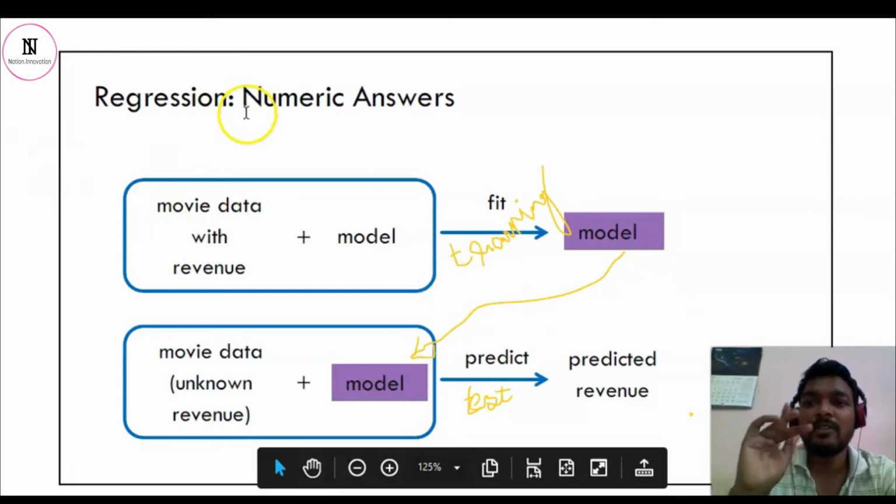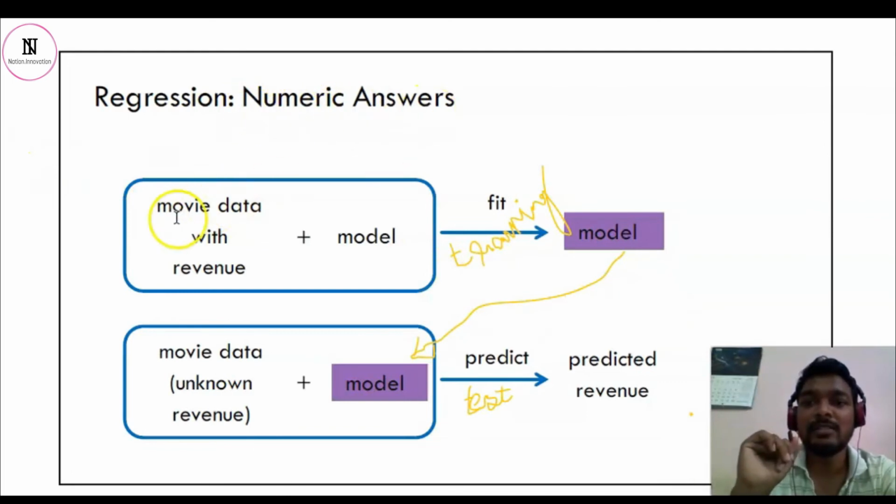Similarly with regression, numerical answers, movie data with revenue. You have the movie data and the revenue collected by that movie, and you train the model.